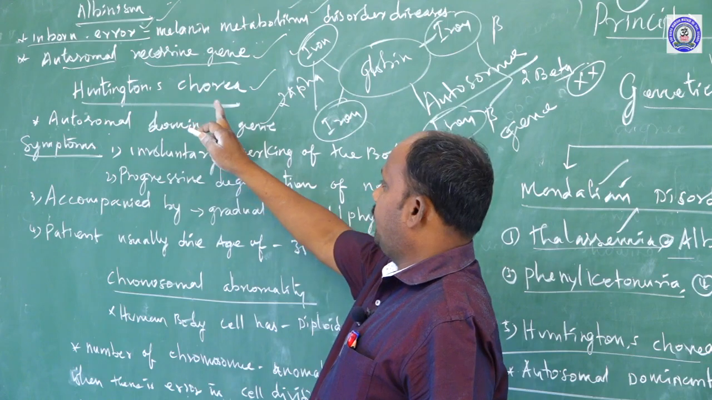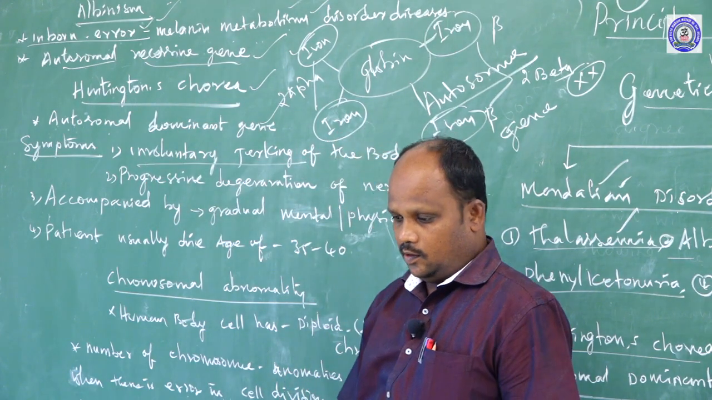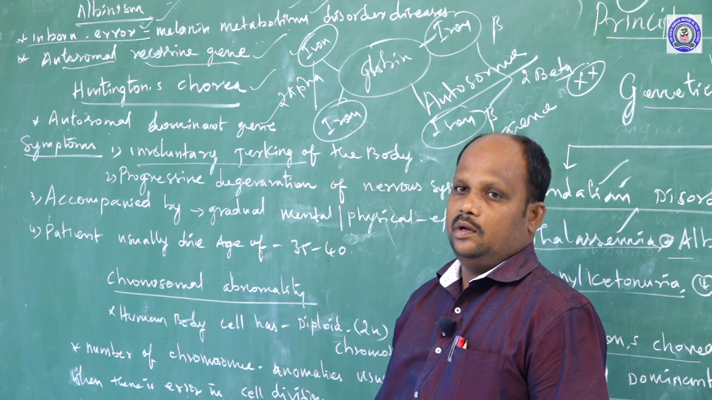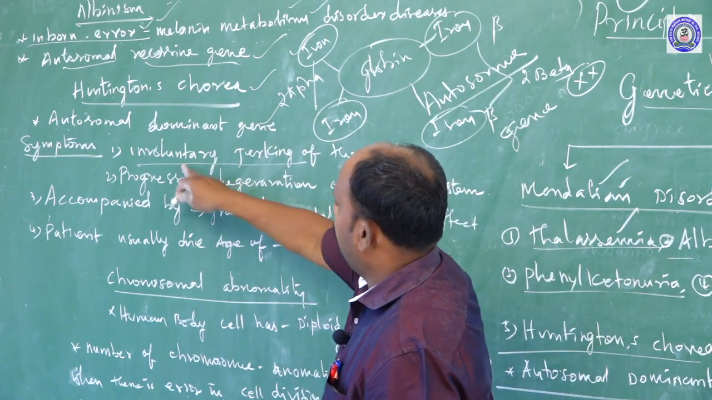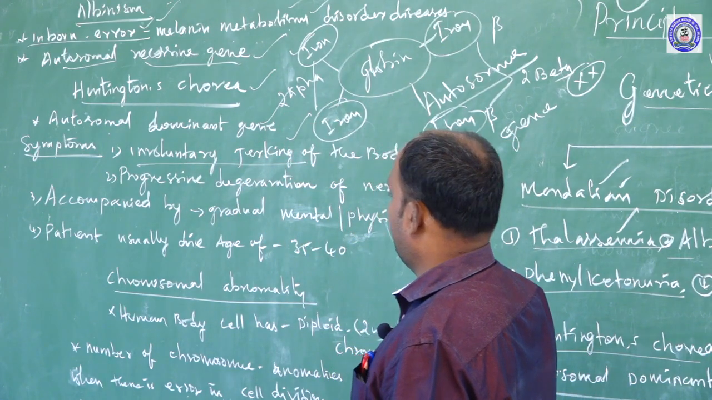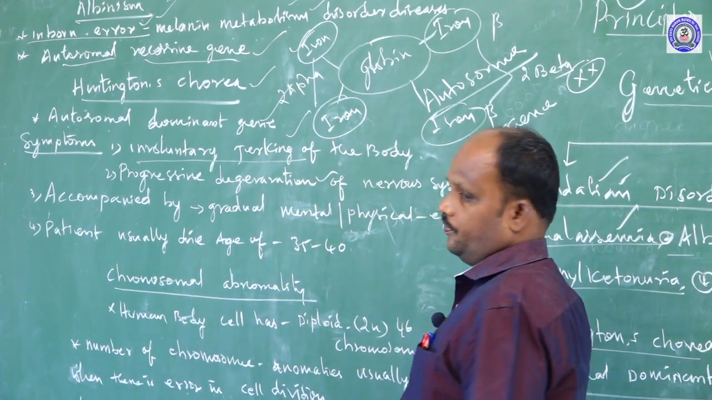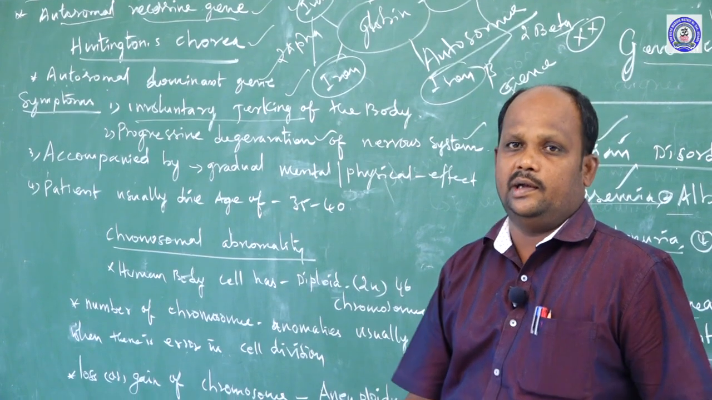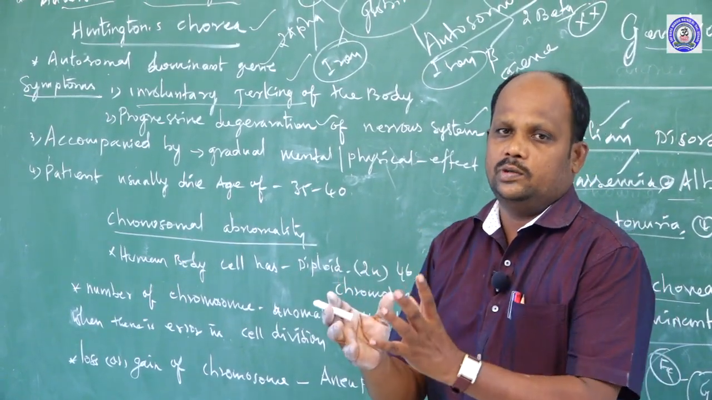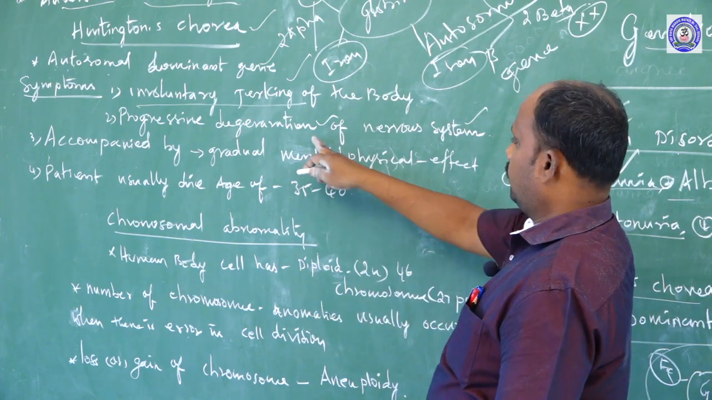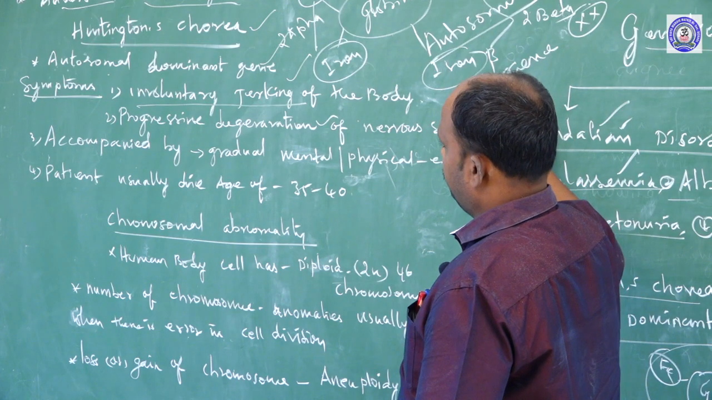What are the symptoms that appear in the patient's body? First one, involuntary jerkings, which means the patient's limbs vibrate; the hands and legs shake. That is called involuntary jerkings, a major symptom. Second one, progressive degeneration of the nervous system. Progressive means the nervous cells are gradually destroyed and neurological stimulation gradually reduces. That is the major symptom of Huntington chorea.